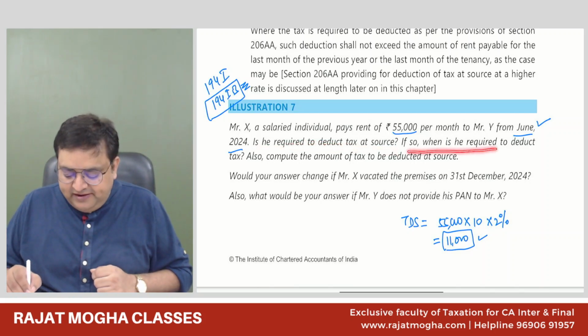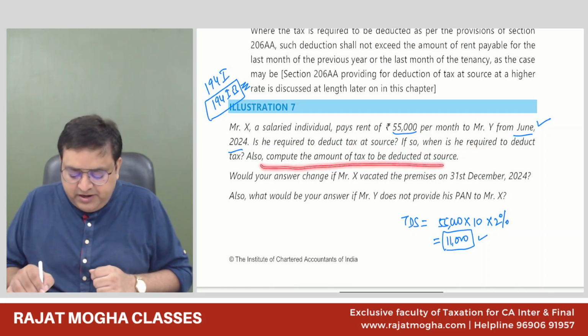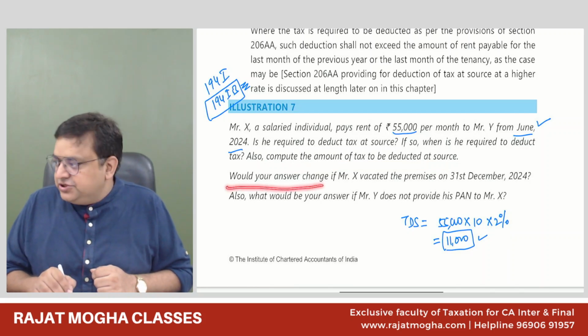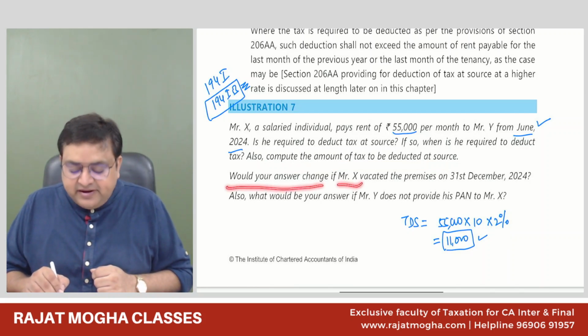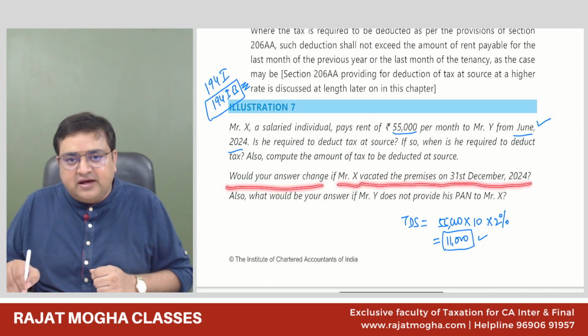If so, when is he required? At the end of the year. Also compute the amount of tax to be deducted. We have deducted the amount also. Would your answer change if Mr. X vacated the premises on 31st December 24? Yes, our answer will change.